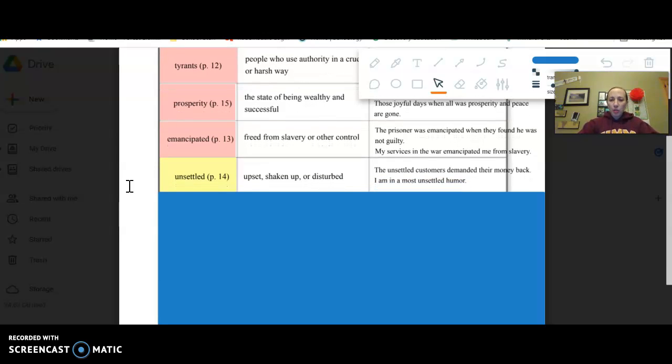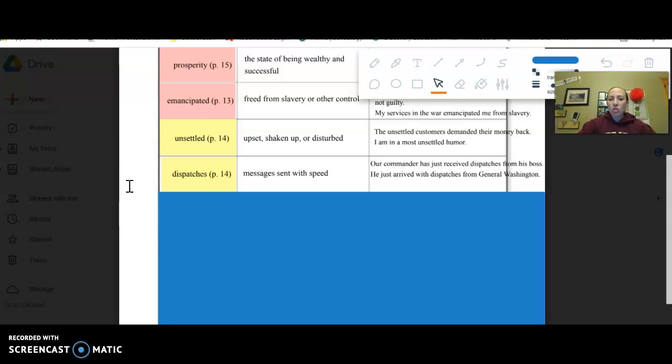Unsettled. Now, usually we use unsettled as just like not settled, but specifically this is like if someone's kind of upset, unsettled, shaken up or disturbed. So the unsettled customers demanded their money back. It wasn't just that they couldn't get comfortable, it was like they were upset about it. This next sentence is kind of an old-fashioned way of speaking. I am in a most unsettled humor. Humor was another word for mood. So she was saying she was in kind of an upset mood.